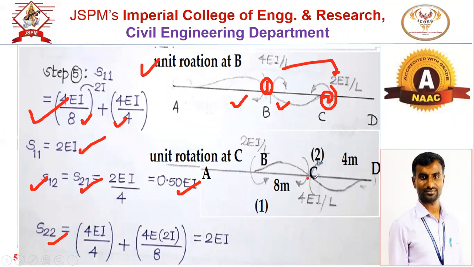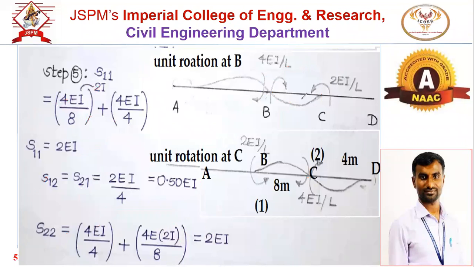Again at joint C, if you give the unit rotation, moment will be generated, and that moment will be 4 EI by L for the CD span and 4 EI by L for the BC span. So put the value of the BC and CD spans respectively and put the appropriate value of cross section. For CD it will be twice of EI, and for BC also it will be twice of EI. So you get S22 as twice of EI.